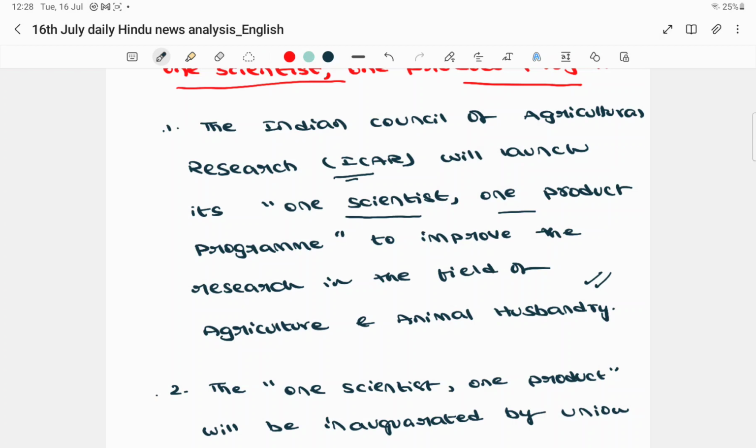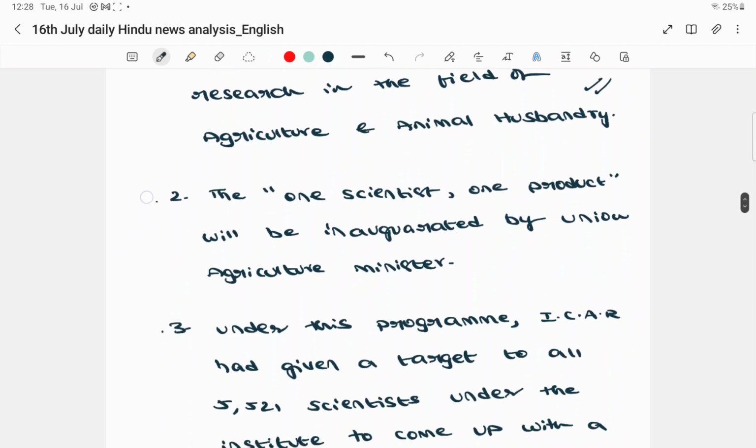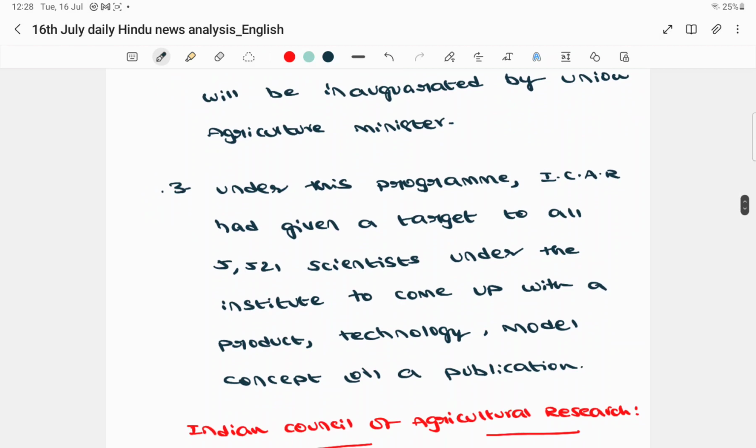They will ask you, consider the following statements about the One Scientist, One Product program. They will give you multiple statements, like it is introduced by, or it is associated with. Here you need to be very clear that this is a program introduced by the Indian Council of Agricultural Research. The second point: this will be inaugurated by the Union Agriculture Minister. And the third point is, what is the main objective of this program?